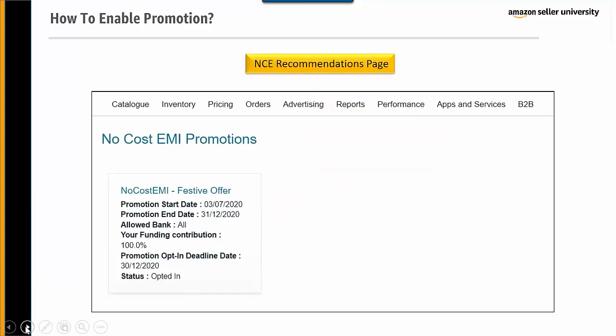The next step is to configure no-cost EMI to all the list of ASINs in the catalog through Amazon's no-cost EMI recommendations page. Now, this is how the no-cost EMI recommendation page will look like. So you have to check the promotion start date, end date, banks, funding, promotion deadline date, and start opting in. Once you click on this card, no-cost EMI will be configured for all the ASINs in your catalog.